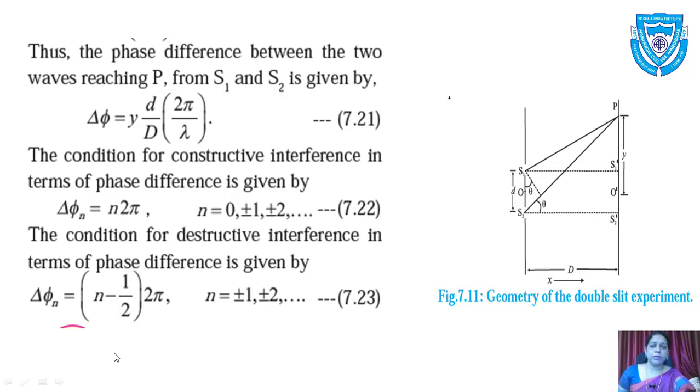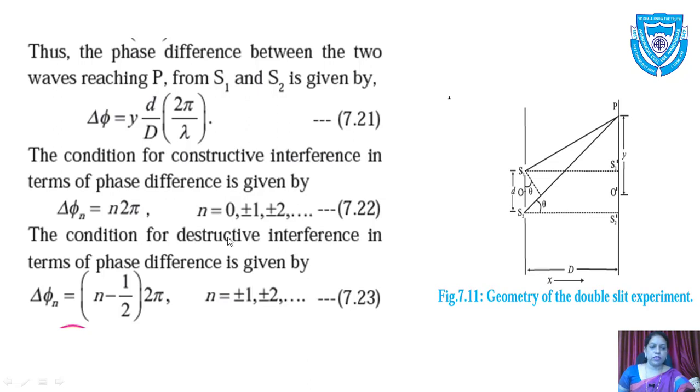Thus the phase difference between the two waves reaching P from S1 and S2 is given by delta phi equal to y d upon D, into 2 pi upon lambda. So in this equation we have substituted for delta L, which we have seen previously. We have proved this. Then the condition for the constructive interference in terms of phase difference is given by delta phi_n equal to n into 2 pi, n equal to 0, plus minus 1, plus minus 2, and so on. This is the condition for constructive interference.